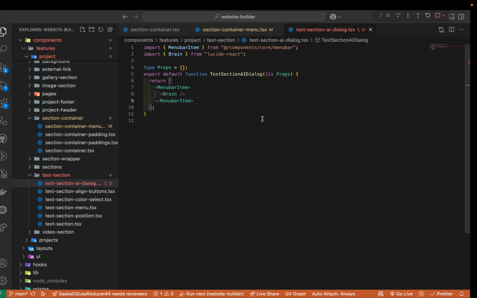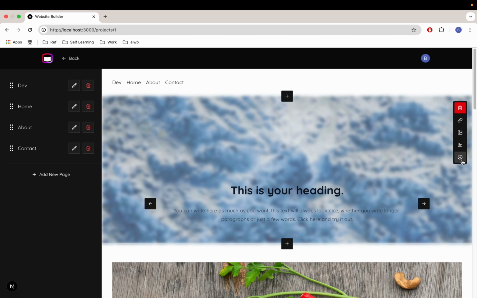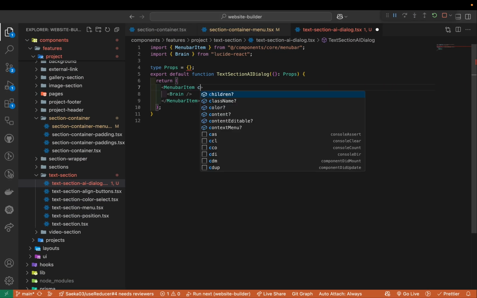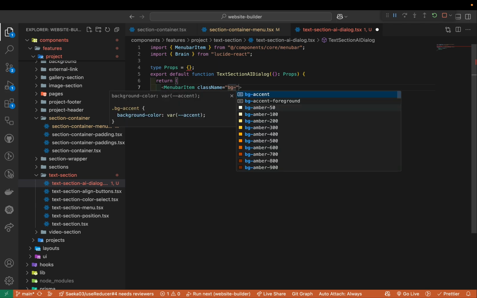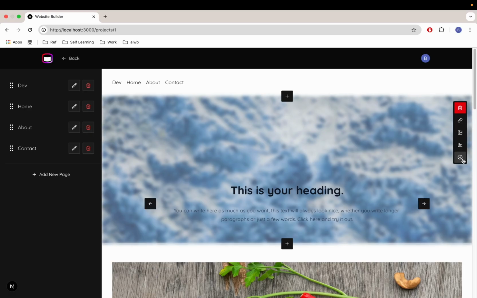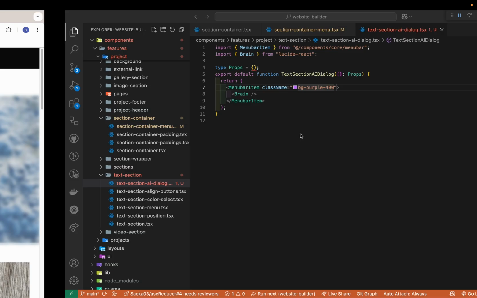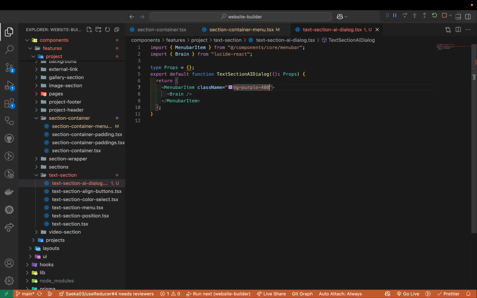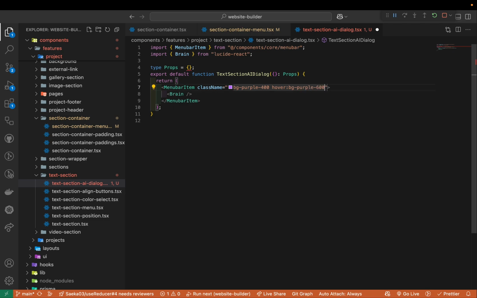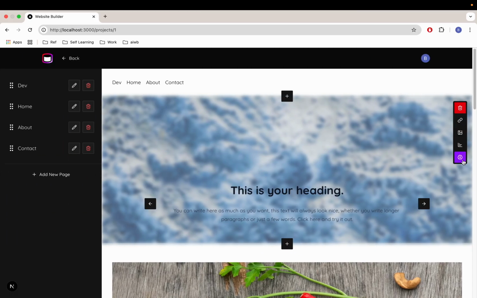So then we're gonna see some button on the right side here. So let's give a little bit of different color this time. This time I'm gonna give the BG maybe purple-ish color, maybe somewhere 400. Yeah, nice. And then when I hover over it, maybe I can darken the color a little bit. So hover BG purple, maybe somewhere around 600. Let's take a look. All right, nice.